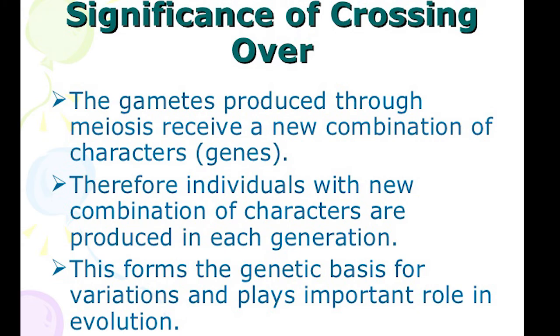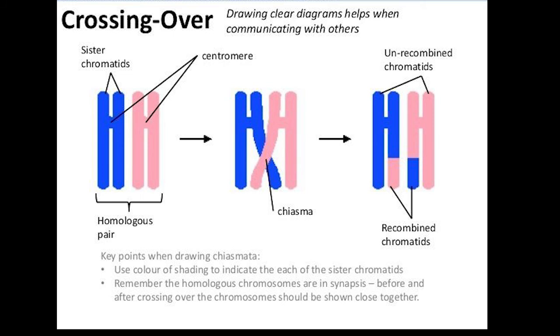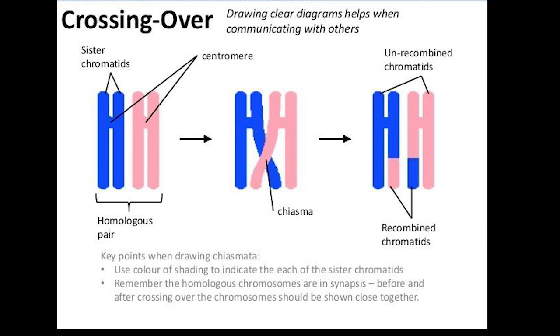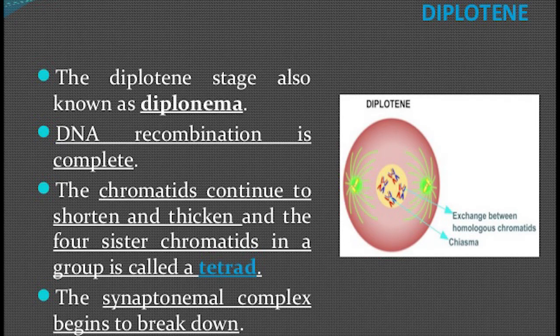Once this crossing over happens, the homologous pair will detach themselves. Wherever the homologous pair touch, this physical touching place is called chiasma. If this arm of a chromosome touches that arm of the other homologous chromosome, the place where they touched is called chiasma. By the end of pachytene, they will transfer all the essential genetic material. This gene will go that side, that variant gene will go this side, and this continues to happen in crossing over. Once this happens, they will detach themselves.